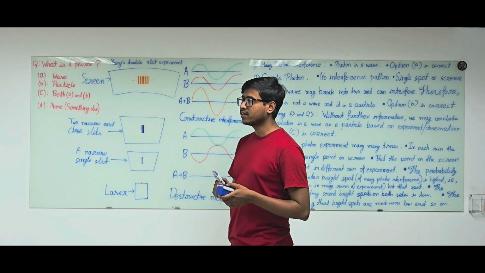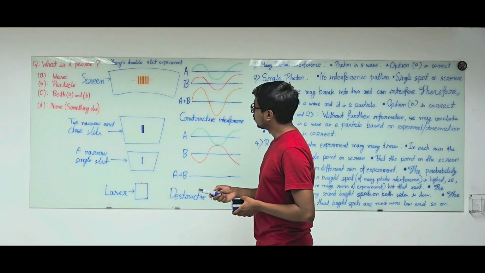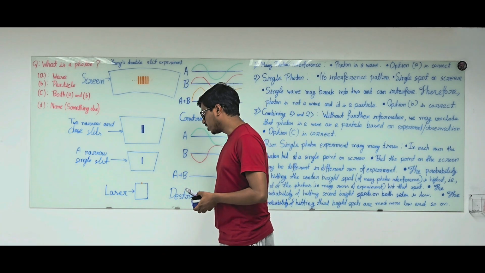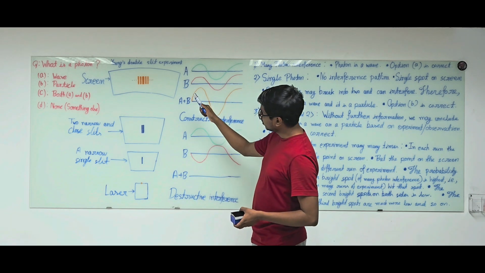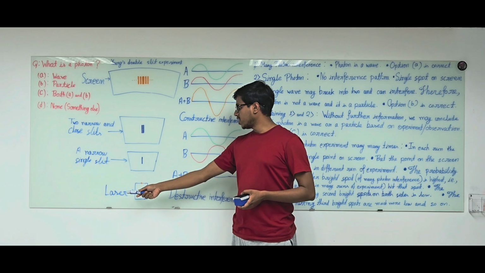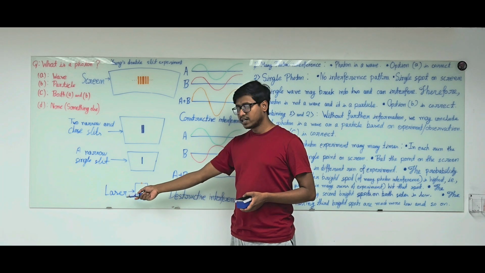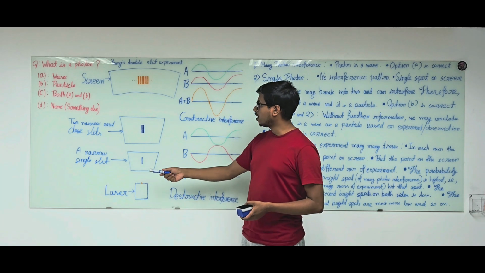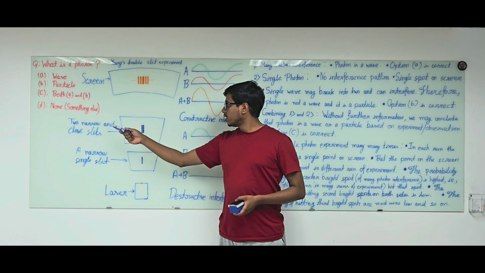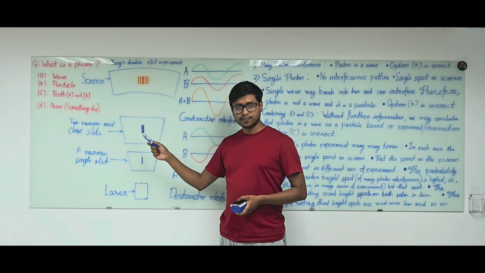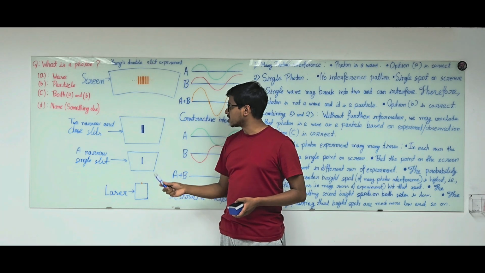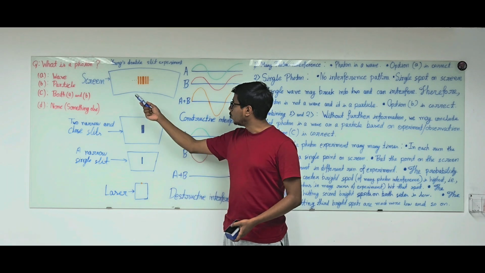And we answer the question what is photon from Young's double slit experiment. First of all, we need to understand the experiment apparatus of the Young's double slit experiment. We have a monochromatic source of light or a laser. We have a narrow single slit. After that, we have two narrow and closed slits, and this is the Young's double slit in the double slit experiment. And after that, we have a screen.